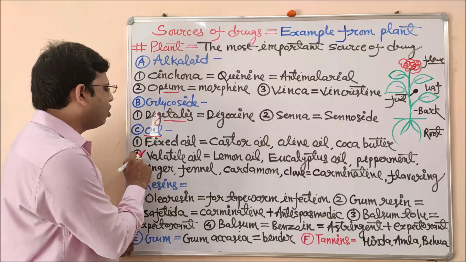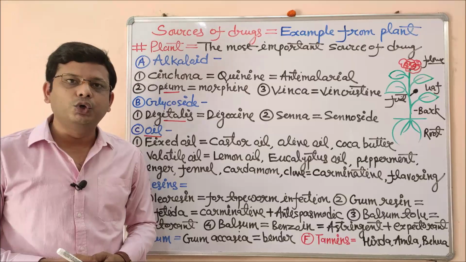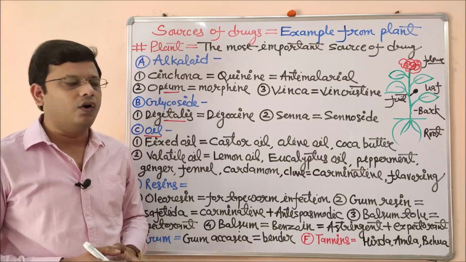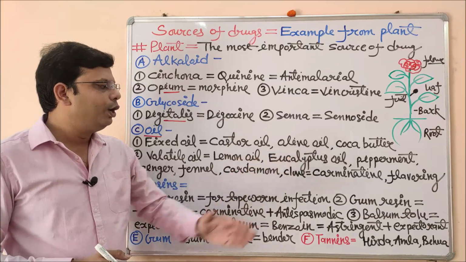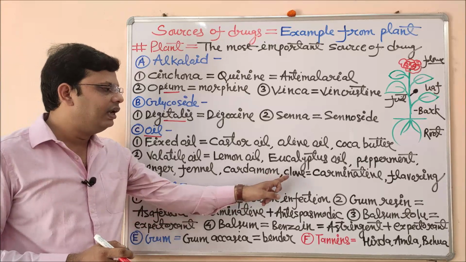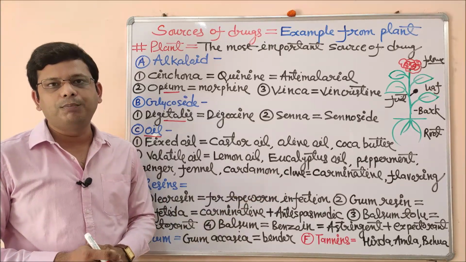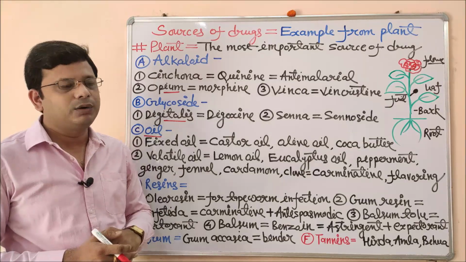Coming to the next class of oil, that is volatile oil. All those oils which get evaporated at room temperature are known as volatile oils. Examples of volatile oil: lemon oil, eucalyptus oil, peppermint oil, ginger oil, fennel oil, cardamom oil, clove oil. These are very important drugs which are used in different preparations in medicine and other fields.